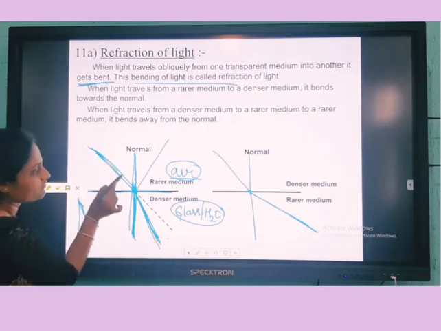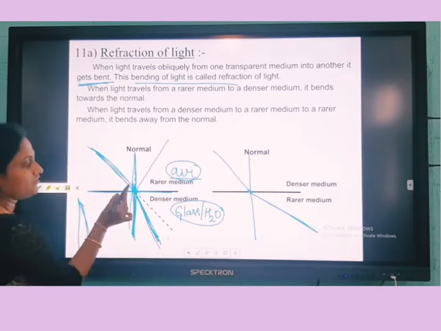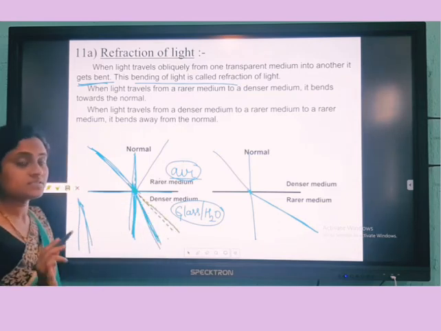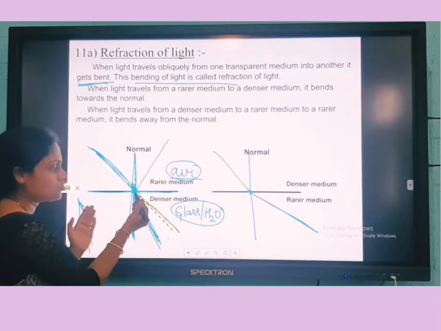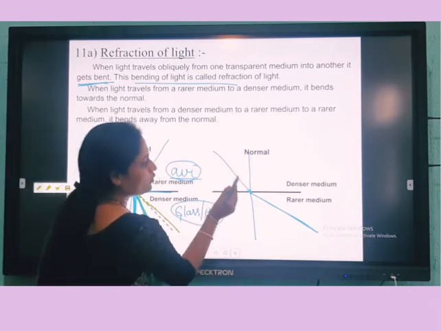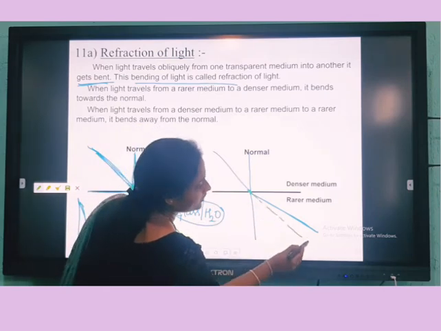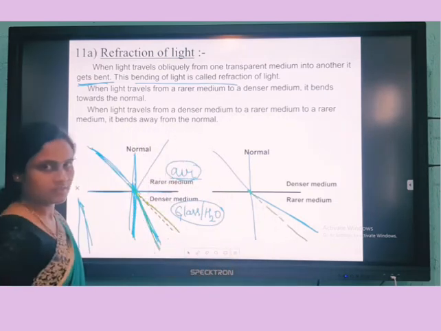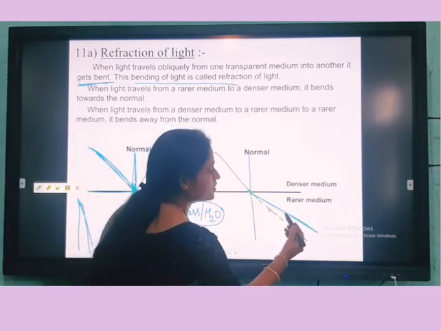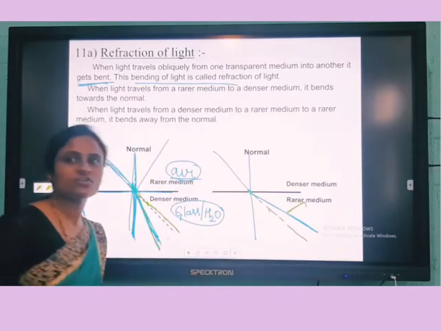See, this is a ray of light incident. If I extend this line, it should bend like this, but it doesn't bend in that direction; it bends towards the normal. Same here, it should refract in this direction, but it does not; it bends away from the normal.